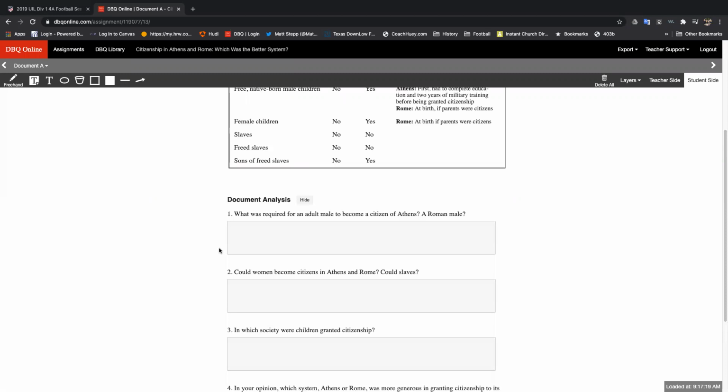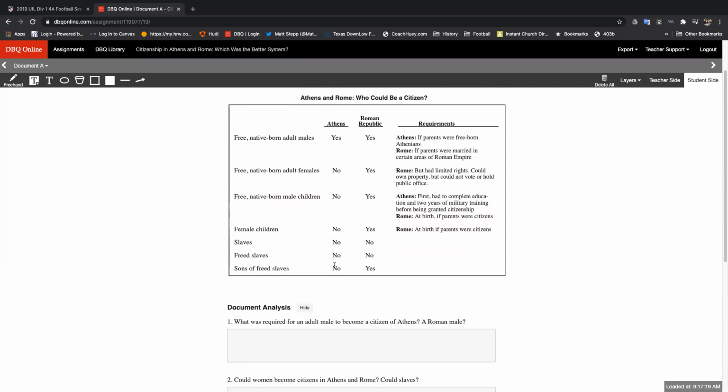So number 2 says, could women become citizens in Athens and Rome? So I'm going to go back up to the document. I'm going to find that says adult males, that's out. Free native born adult females, and then it says female children. Okay, so I'm looking at this one right here, and I'm looking at this one right here. So it says in Athens, can they become citizens? No and no. Okay, because there's no for female here and there's no for female here. What about Rome? Yes and yes.